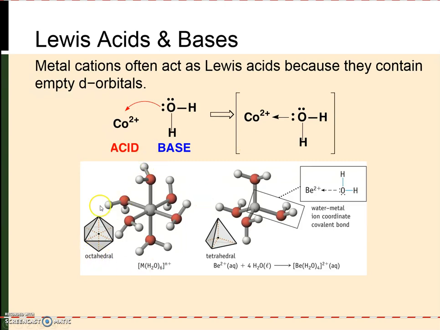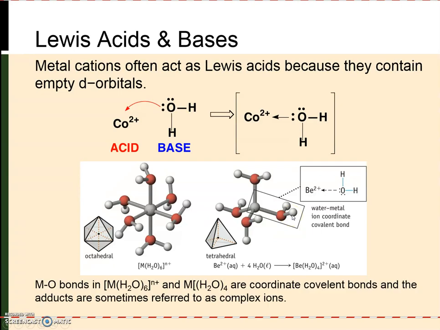And so cobalt and many other transition metal ions, it's most favorable to form 6 of these metal-oxygen bonds, and so they form structures that have octahedral geometries, where each of the angles between the water molecules are 90 degrees. Now, it's more favorable for certain metal ions to form only a 4-coordinate complex, so they form these tetrahedral complexes, again, where 4 waters are bound to the central metal ion.